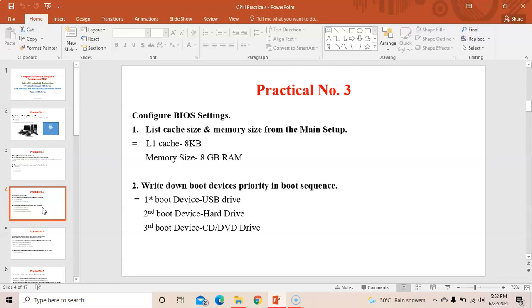Write down boot devices priority in boot sequence. So when you are booting your computer, booting means starting your computer, which devices will be loaded first? The first device is USB drive, whatever USB devices you have attached to the computer. Second will be hard drive and third will be CD DVD. So these are the devices that will be booted when you are starting your computer. All the booting information will be stored in the BIOS. If BIOS fails in your motherboard, then your computer will fail to start. Okay, so BIOS is really important.